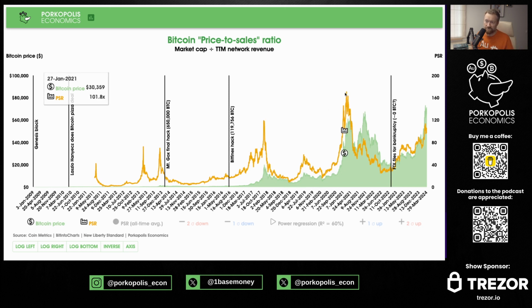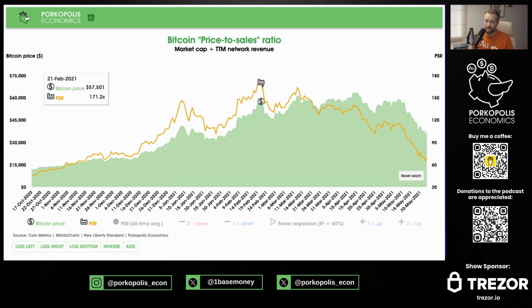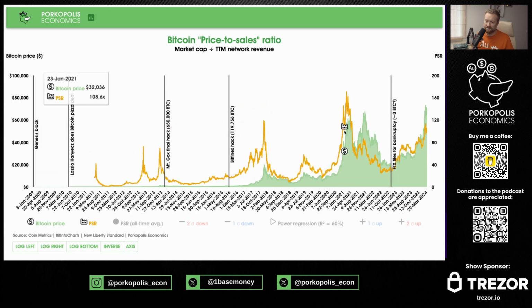Okay. And then it was even higher in 2021. Okay. It got up to 170. Market cap divided by miner revenue. All right. Notice we had a double top in 2021. Okay, in March and in November. Notice how the PSR didn't pick up the November one. It spiked a little bit here, but not nearly as big as this spike. That's interesting. I'm not saying you would have understood there was going to be a second double top or that you should have sold the second top of the double top, but I'm saying it's interesting that it only picked up the first one, just the nature of the metric.